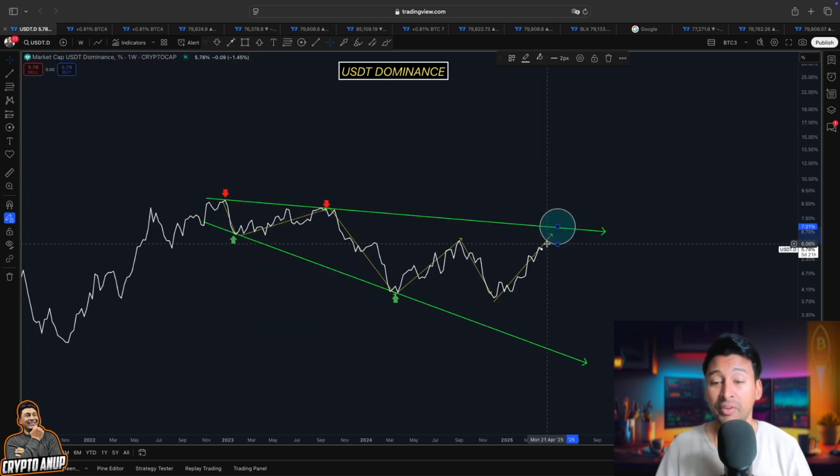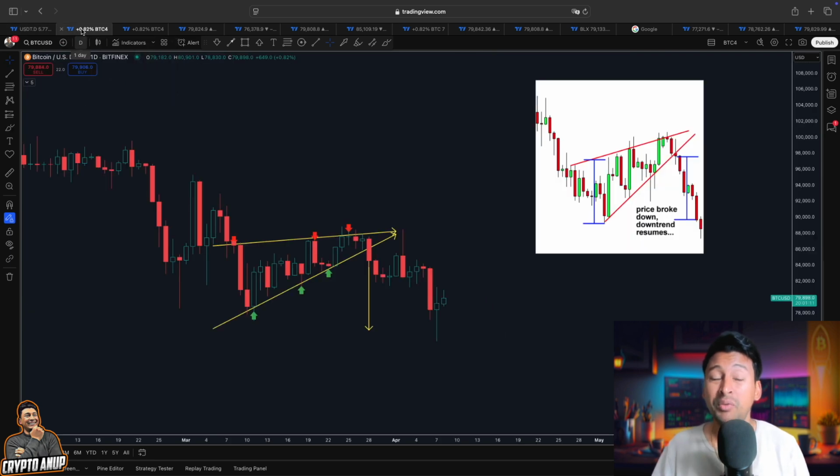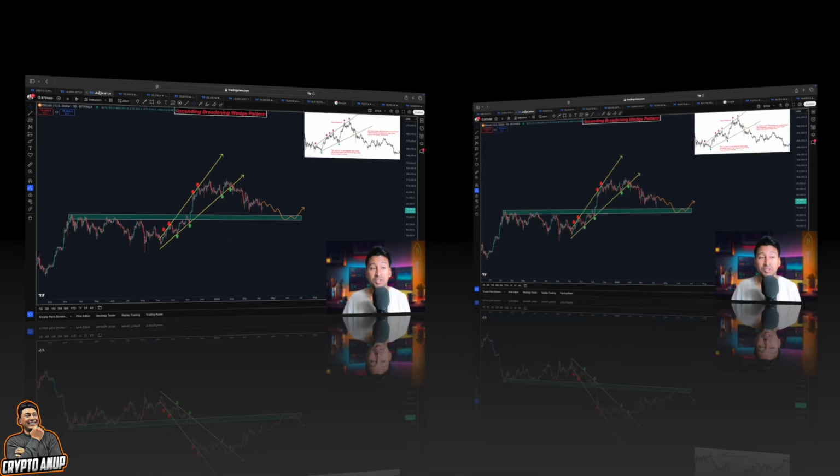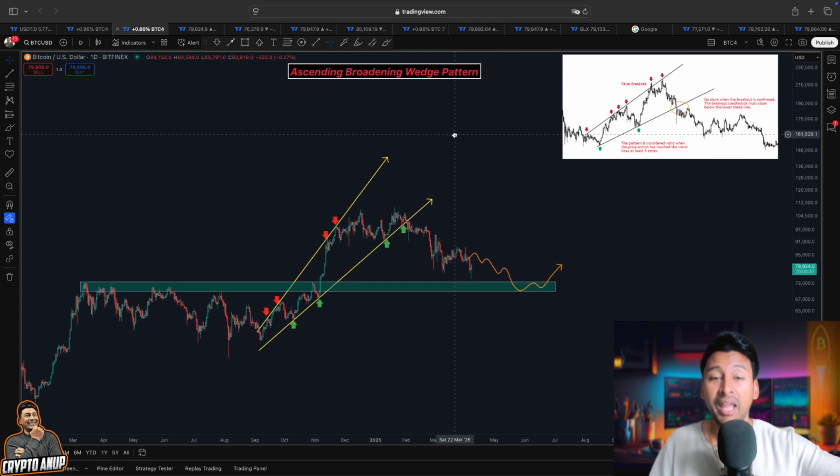But the move here, this USDT dominance showing strength, is not just because we were forming this descending broadening wedge, but the ongoing tariff war is the reason. The number one reason is the ongoing tariff war. So this tariff news is definitely impacting the overall market, not just the crypto market, but also the traditional market. And that's why you can see this rising wedge bearish continuation scenario played out perfectly. Ascending broadening wedge pattern is playing out perfectly.